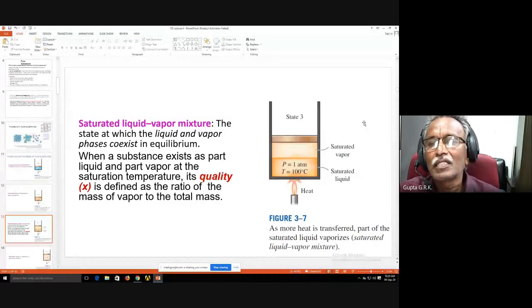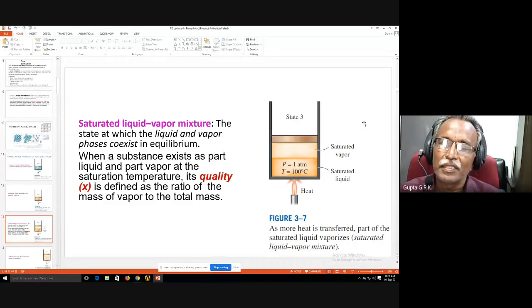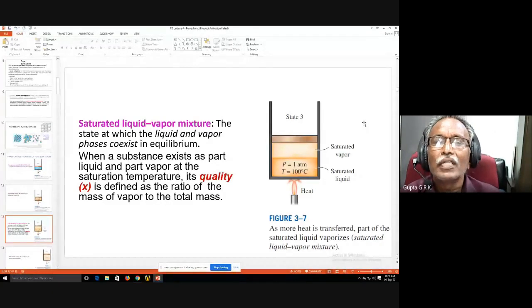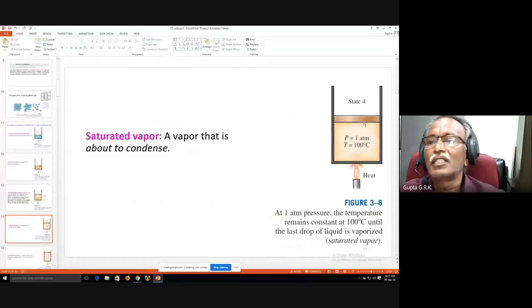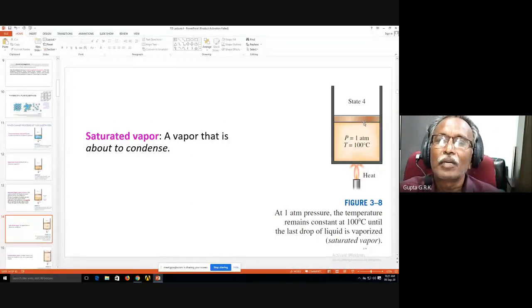The heat that is taken while it is in a single phase, that is, when the liquid is heated from 20 degrees centigrade to 100 degrees centigrade, is called sensible heat. While a change of phase is occurring, the heat transfer is called latent heat. Now if I heat it further, it becomes completely saturated vapor. That is 1 atmosphere, 100 degrees centigrade, everything is vapor, it is saturated vapor.